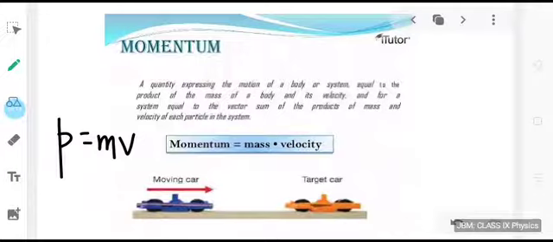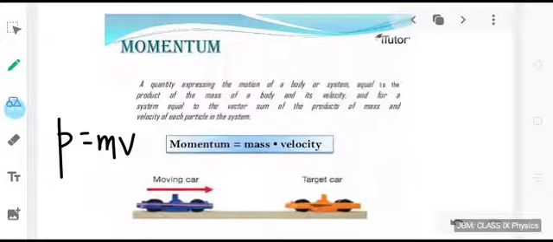But what about the momentum of a system? When the word system is used, actually we are talking about more than one object. I would like to tell you that for a system, we need at least two objects.